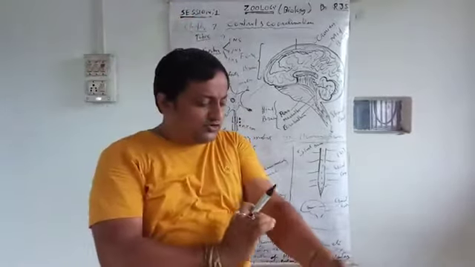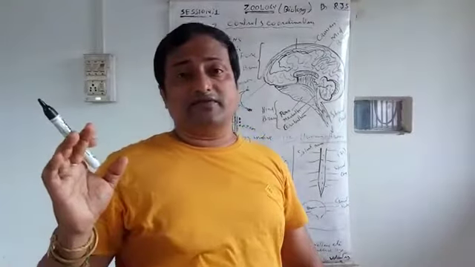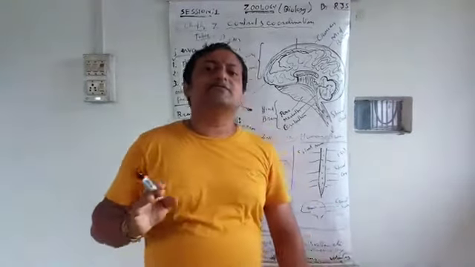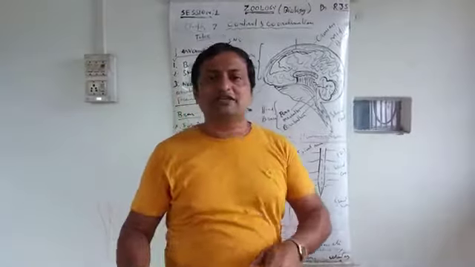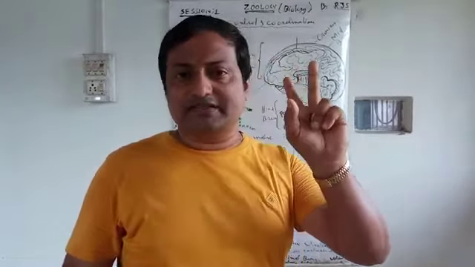And from the brain to the effector organ, the muscle, there is another type of nerve. That is called a motor nerve. Another type has both functions, sensory and motor. That is called a mixed nerve. There are three types of nerves: sensory, motor, and mixed.